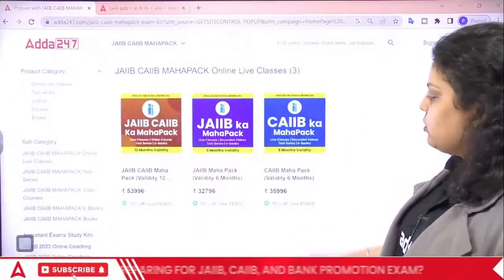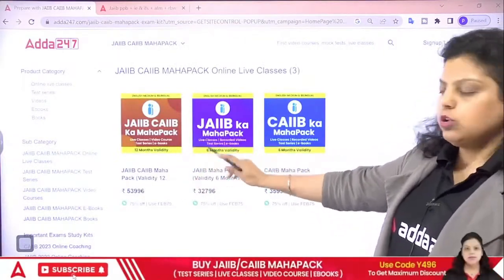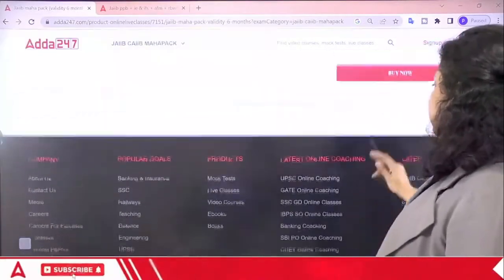So the best option for you is to go with the Maha pack, either with the JIB or the JIB CIB. It depends on you. The validity will be 6 months. You can check all the details and then click on the buy now.